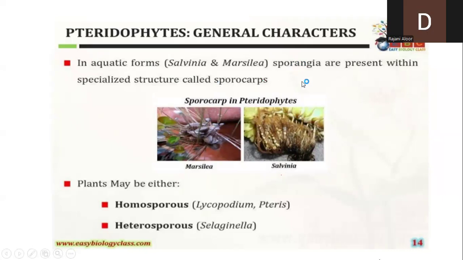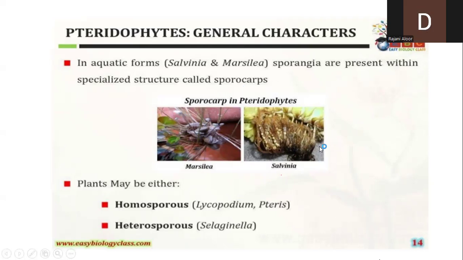We can also call it a fruiting body. It is a specialized structure having sporangia, which is a very important point to be noted.